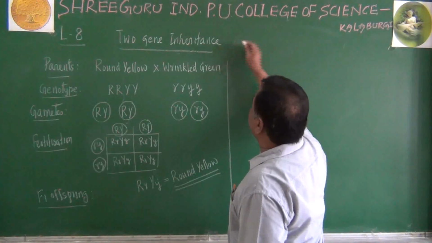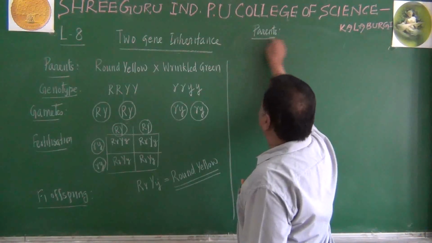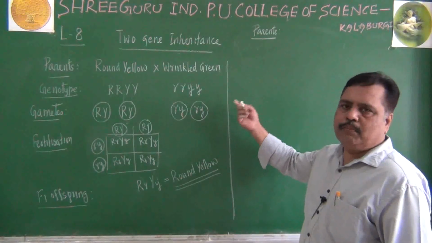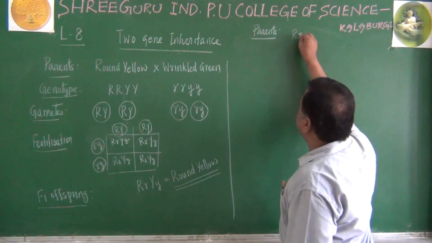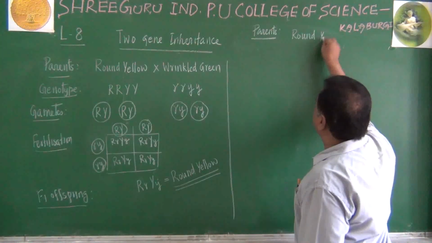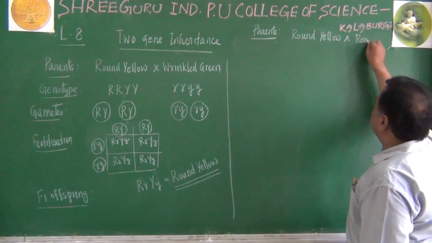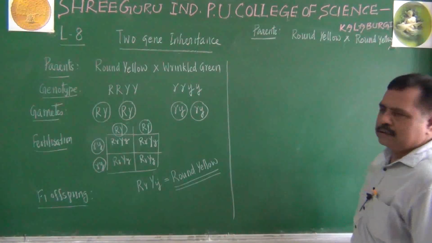Parents for F2 generation. Let me write here. Who are the parents for F2 generation? F1 offspring will become the parents for F2 generation. F1 offspring are round yellow and it is crossed with another round yellow. Is it not? Like this.